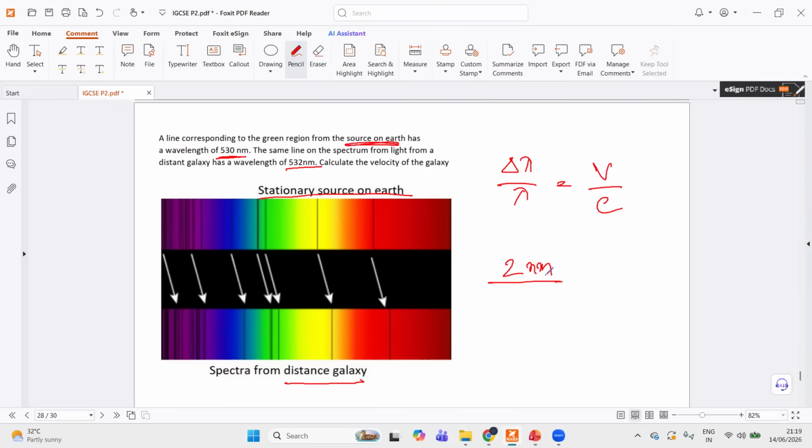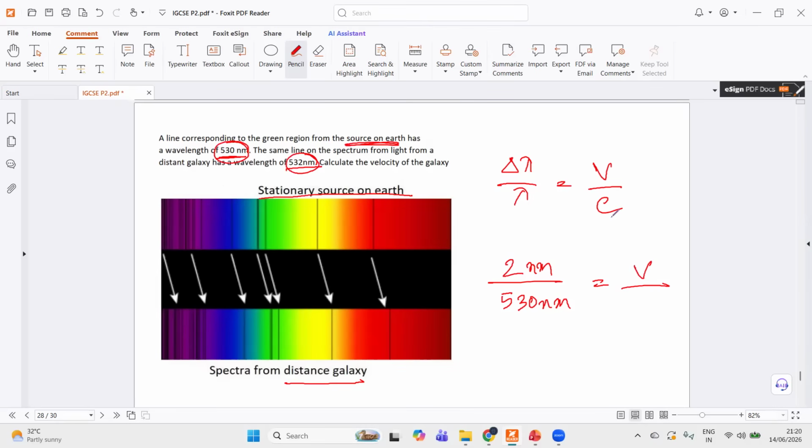Now the question arises, what should be lambda? Which one do I consider to be my lambda? Do I consider 532 or 530? The answer is also very simple. Always remember, the denominator is always the source on Earth, that is 530. So 2 over 530 nanometers equals V by C, where C is always the speed of light.